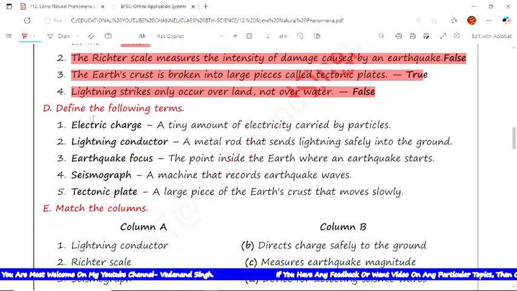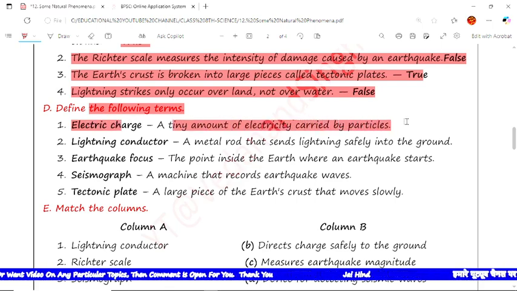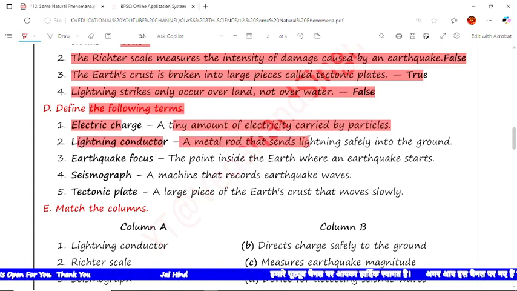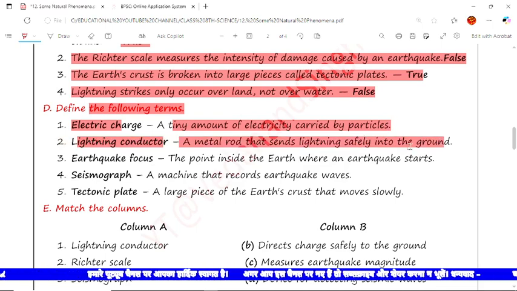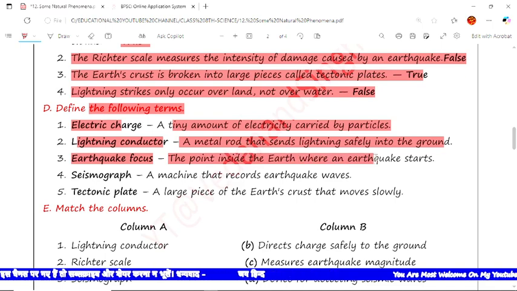Now the next type of question is define the following terms. So we have to give the proper definition for each term. The first is electric charges. A tiny amount of electricity carried by a particle is called electric charge. Next is lightning conductor. A metal rod that sends lightning safely into the ground is a lightning conductor. Now the next is earthquake focus. It is a point inside the earth where the earthquake starts.